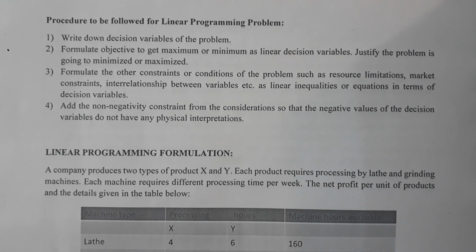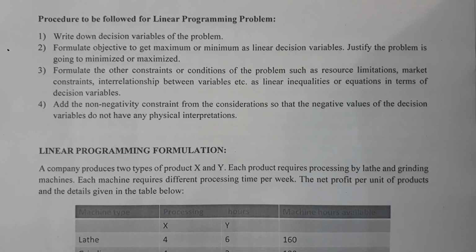Formulate the other constraints or conditions of the problem, such as resource limitations, market constraints, interrelationship between variables etc., as linear inequalities or equations in terms of decision variables.